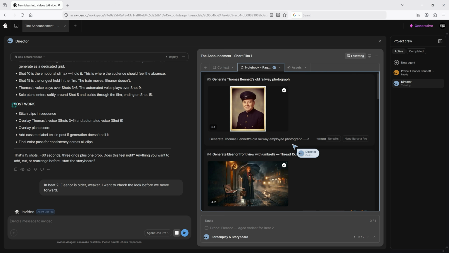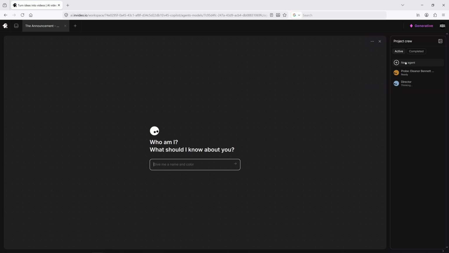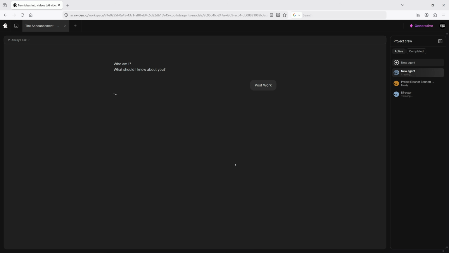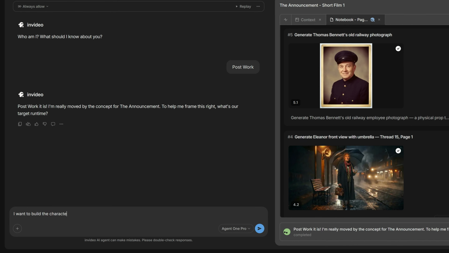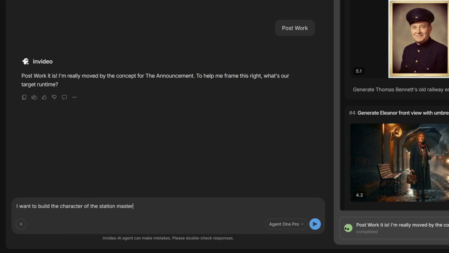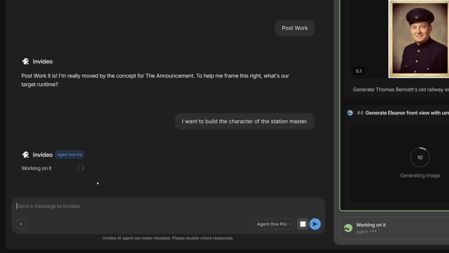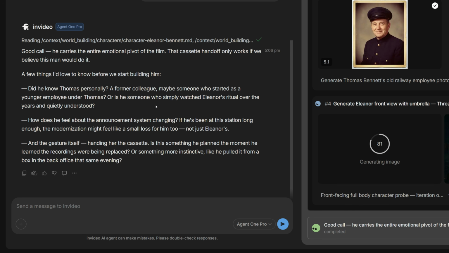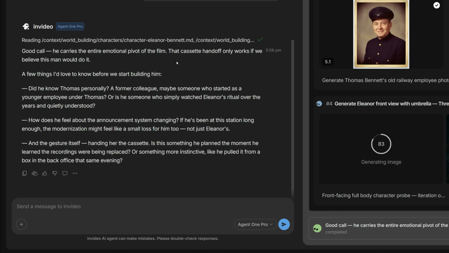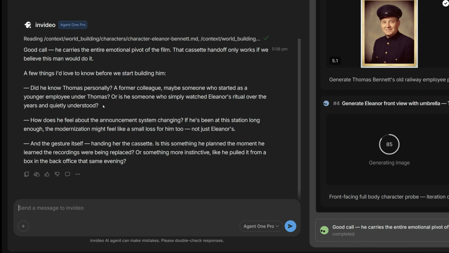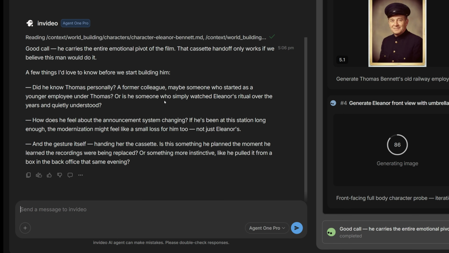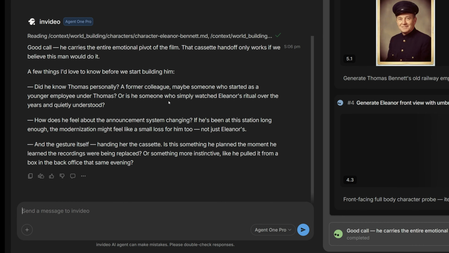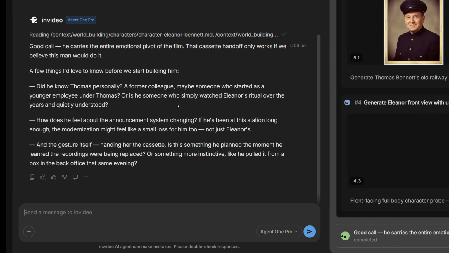We can also create multiple agents to handle different responsibilities simultaneously. For example, I created a post-work agent to develop the station master character. It works alongside the primary director agent while sharing the same project context. What I found interesting here is that Agent 1 doesn't simply generate a character and move on. It starts asking relevant creative questions that help define the station master's personality, behavior, motivations, and relationship to the story.